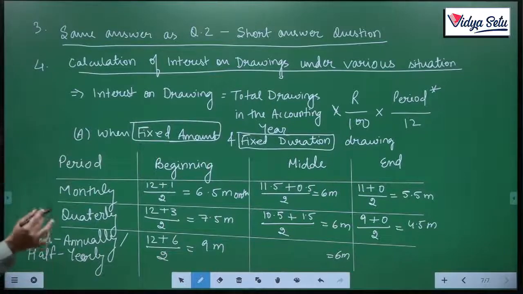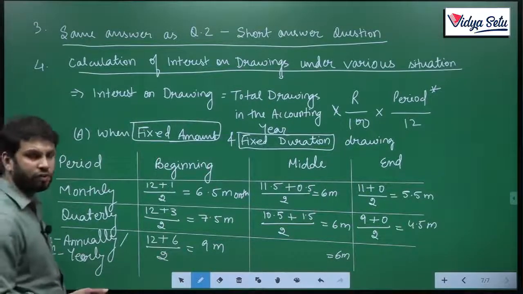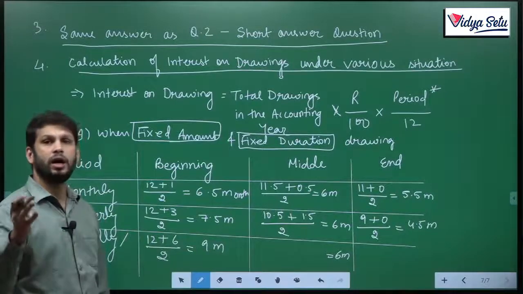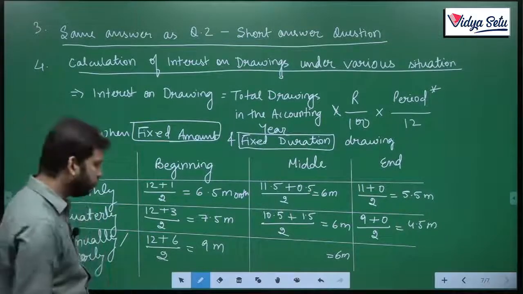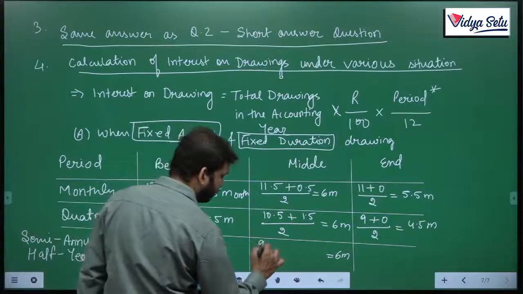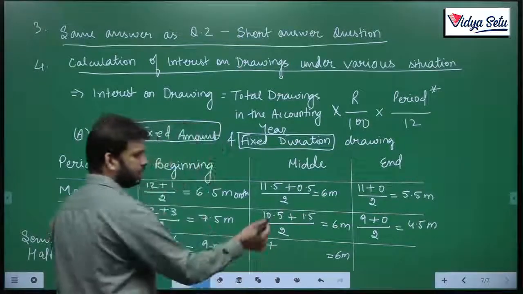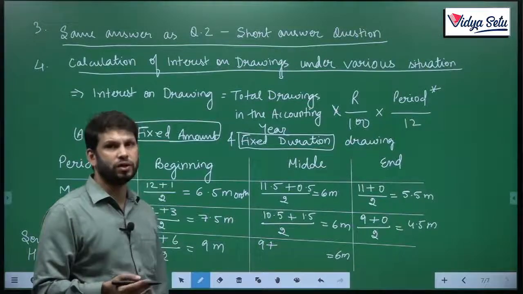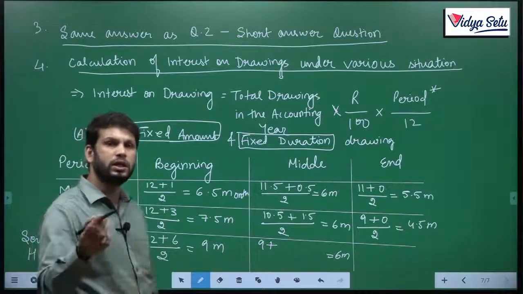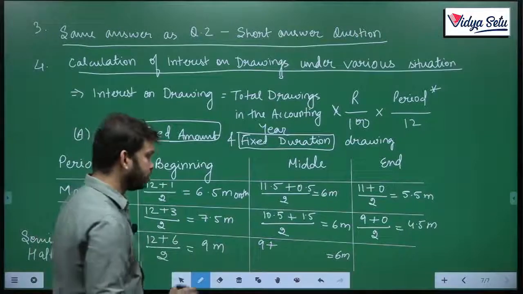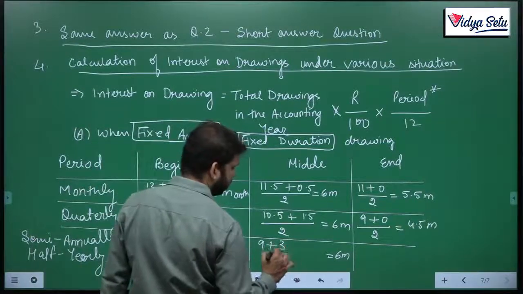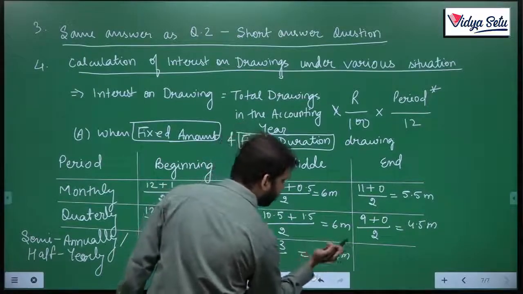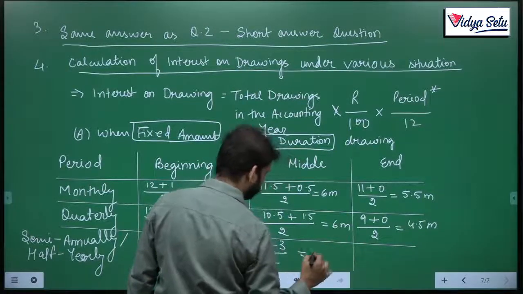I am withdrawing in the middle of the half year. So the first half year is April to September. The middle is either 30th June or 1st of July. So I am using the money for 9 months in the year, and the second half of the year is 1st October to 31st March. The midway is either 31st December or 1st of January. So I am using the money for 3 months, 9 plus 3 upon 2. The answer will be 6 months here also.